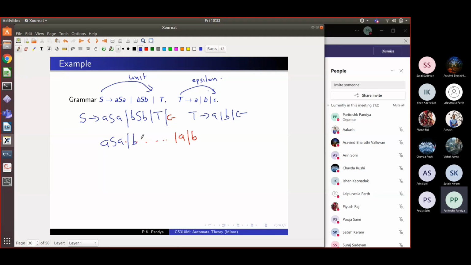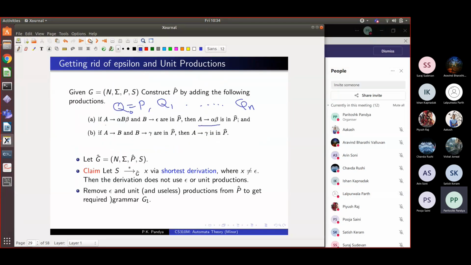A, B, S, B, T, then in red epsilon, A, B, and no change occurs to T because T does not go to any non-terminal, so T remains. T goes to A, B, epsilon as before. So we expanded the grammar by adding these three extra rules. S goes to epsilon, S goes to A, and S goes to B, and it's an application of this.